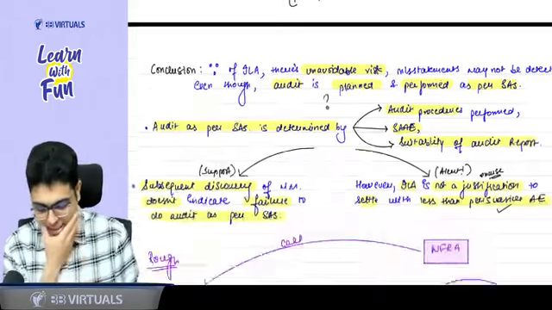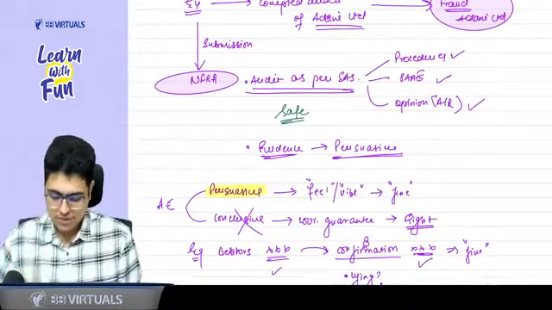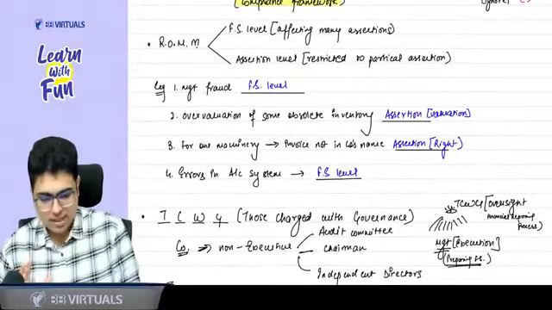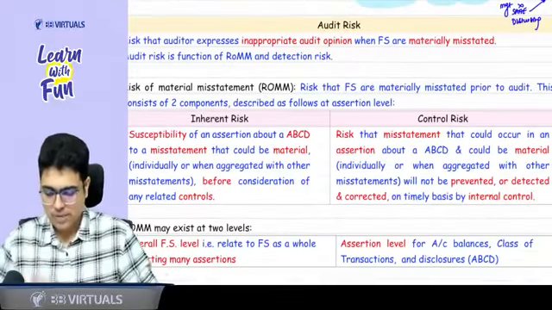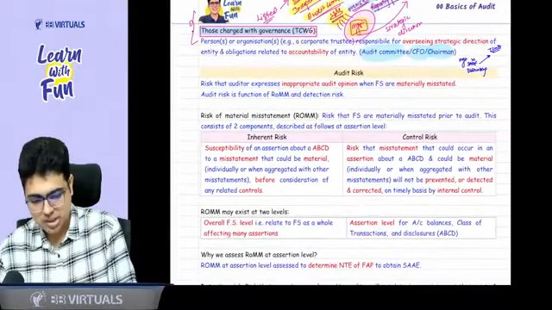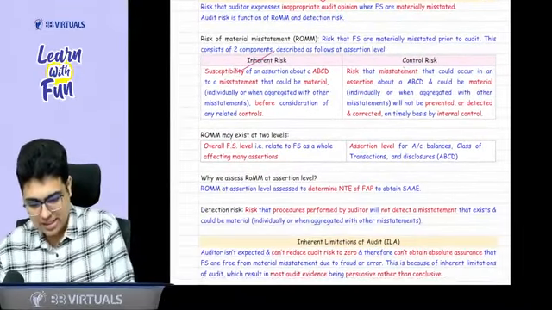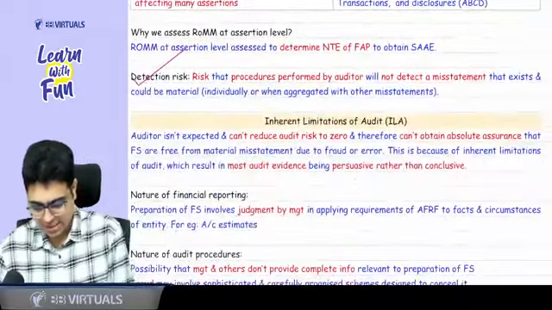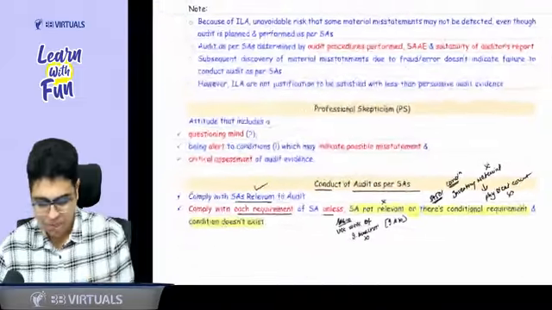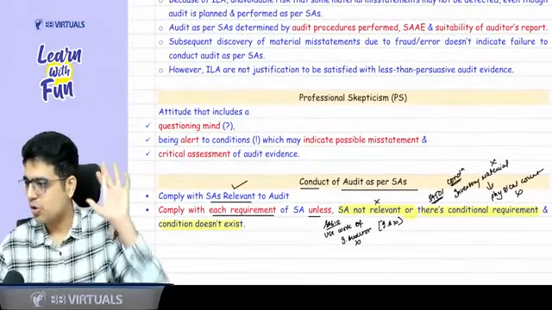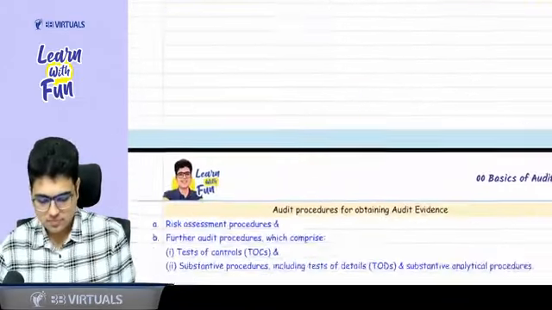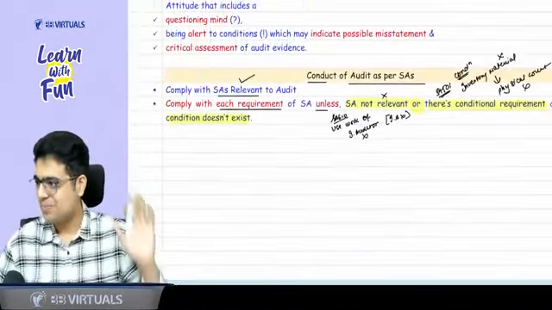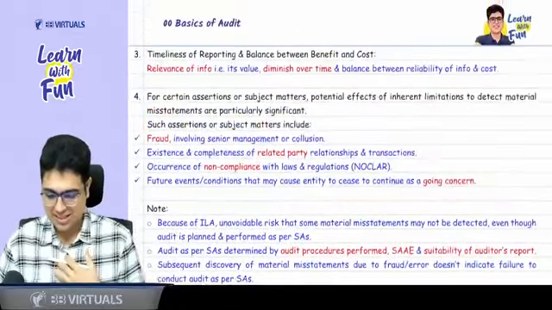Got it, sir. Now, I think we are mostly done with it. We are just properly done with all the concepts. If I come to your book, audit risk concept is done. Done, sir. Inherent risk, control risk, risk of material misstatement, done. Detection risk, done. Inherent limitations, done. Very good. Now, I think we are just left with two more concepts: professional skepticism, and apart from professional skepticism, the procedures. With this, the session will be completed. Are you people there with me? Yes, sir, we are there with you.